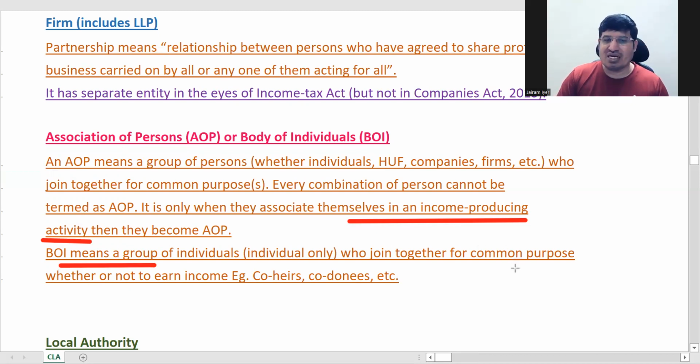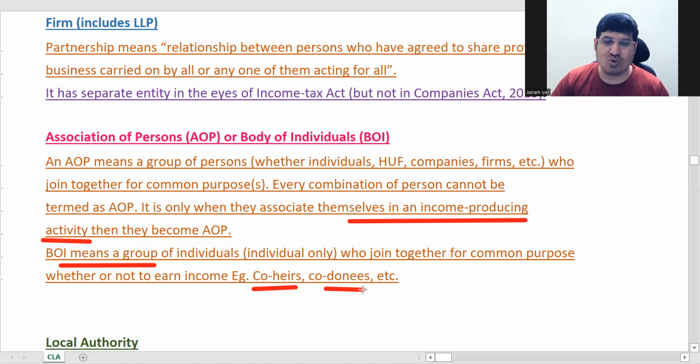A BOI will be a BOI whether it is for income producing activity or for some common purpose, say just to protect their society or to raise awareness. Even that will be a BOI, even if there is no profit motive. One example of BOI is co-heirs and co-donees. That is when two people have given a joint donation, there will be a BOI for that.